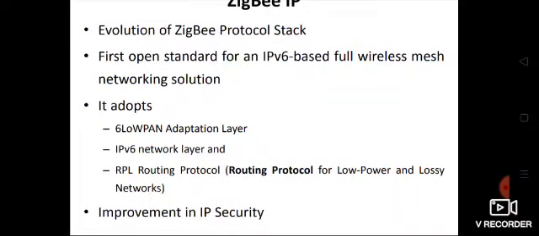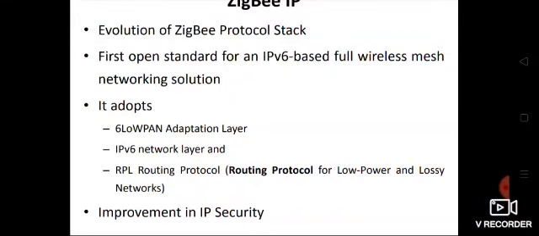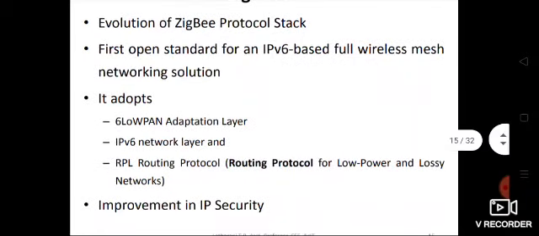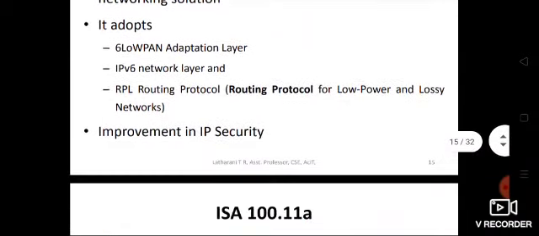RPL stands for routing protocol for low power and lossy networks. RP stands for routing protocol, L for low power and lossy networks. So it is a protocol which is exclusively designed for low power and lossy networks. So ZigBee IP adopts all those in the protocol stack: 6LoWPAN, IPv6 and RPL. We'll be studying the protocol stack of ZigBee IP in the next discussions. And also there is an improvement in the IP security over ZigBee.